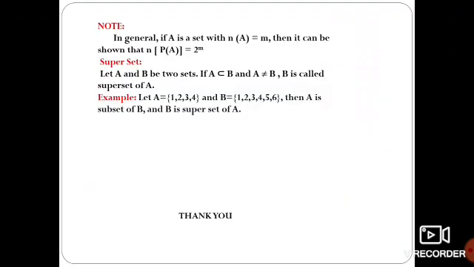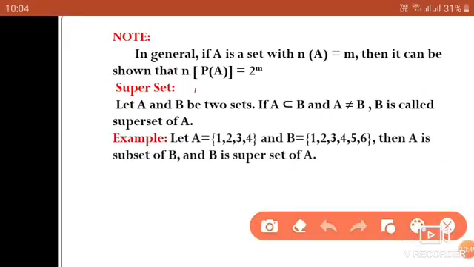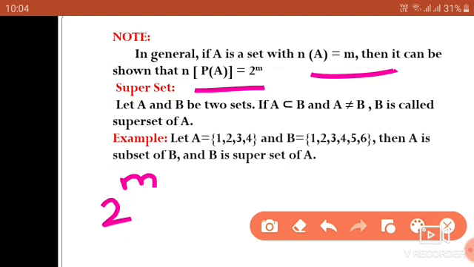Next, another important note, it is an important sum for a 1 mark question. If A is a set with n of A equal to m, already we learned what n of A is: the number of elements. Then how many elements will be there in the power set of A? That is 2 power m elements. Suppose n of A equals 3, then what is n of P of A? It is nothing but 2 power 3.